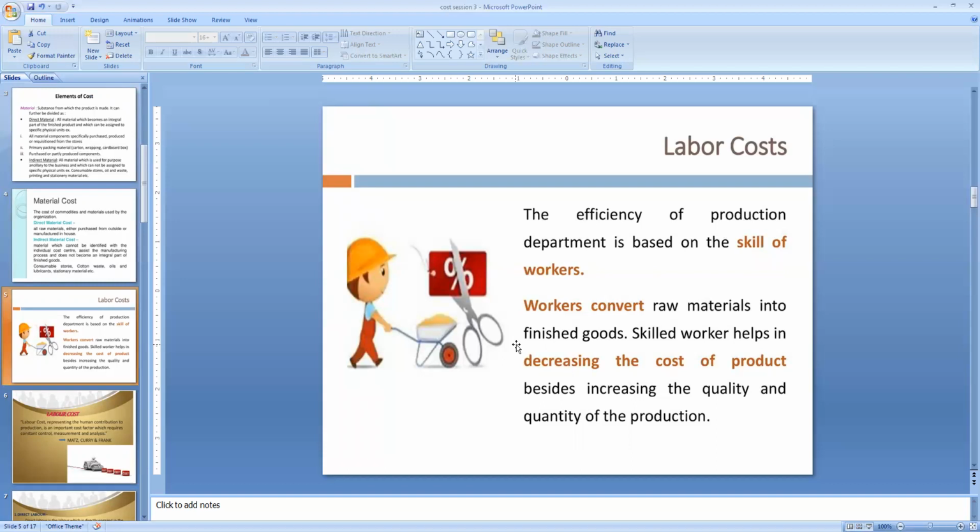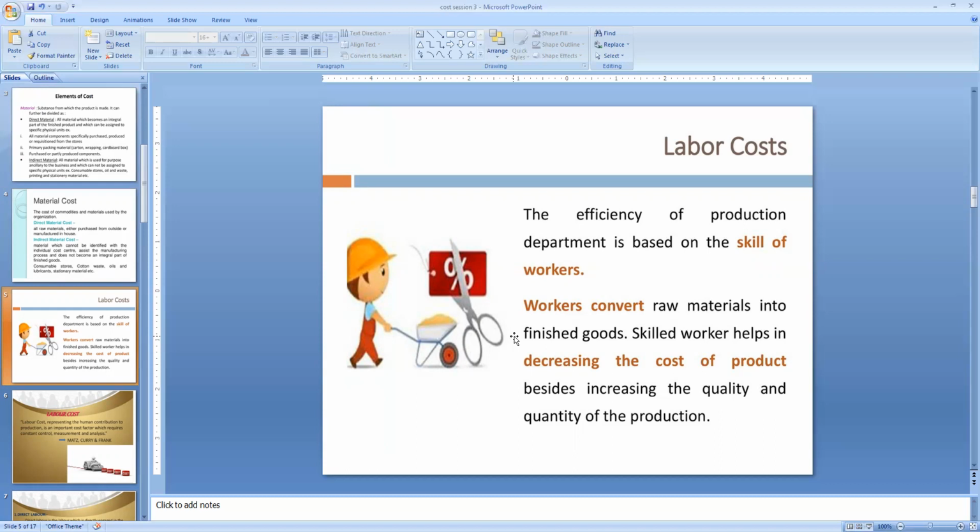Therefore, the skill and efficiency of the workers is very important.